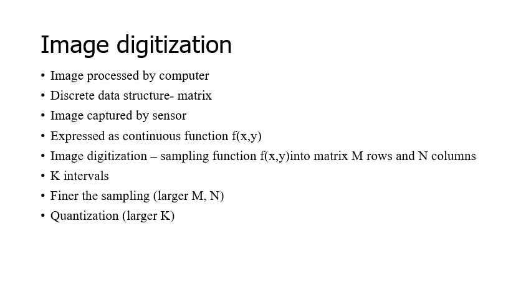But the trade-off is that we need a lot of memory to store these values. If it is 4 bits, then we can have 2 to the power 4, so 16 values of k. That is what we need to understand, right? In the same way, the larger the values of m and n, the better the spatial resolution will be.